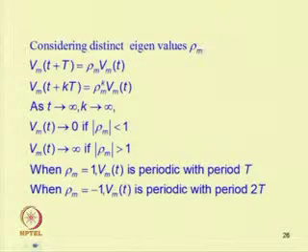Considering distinct eigenvalues of phi as rho m, one can write V m t plus T equal to rho m V m t.